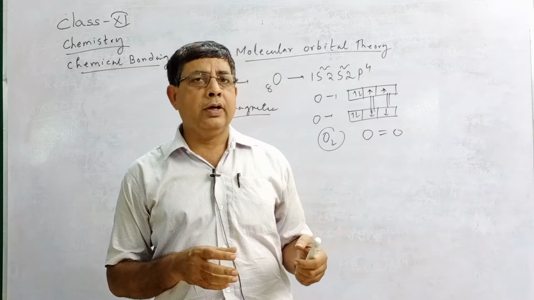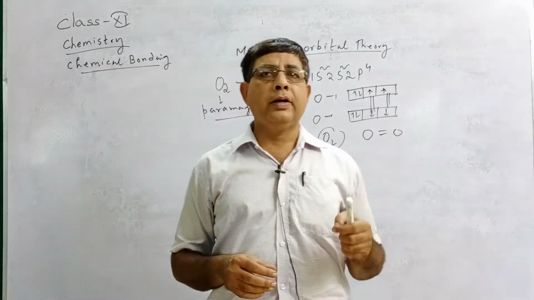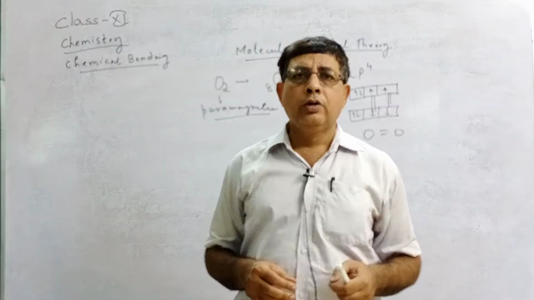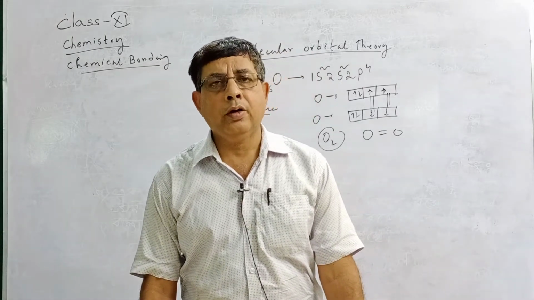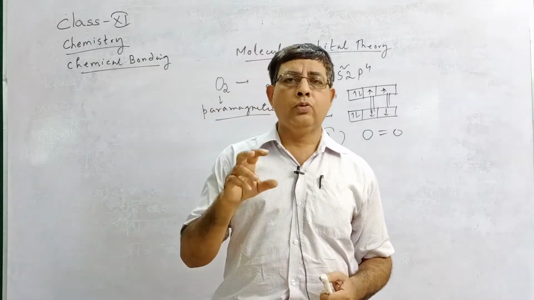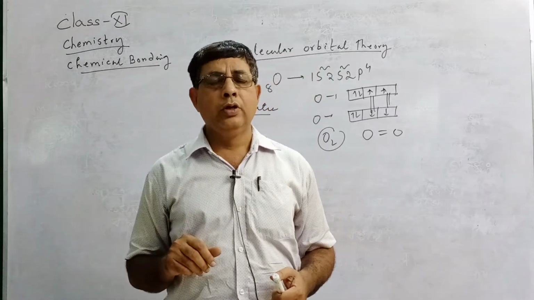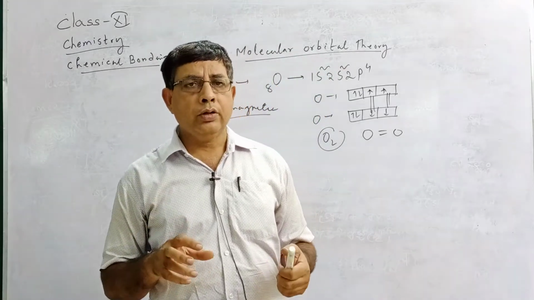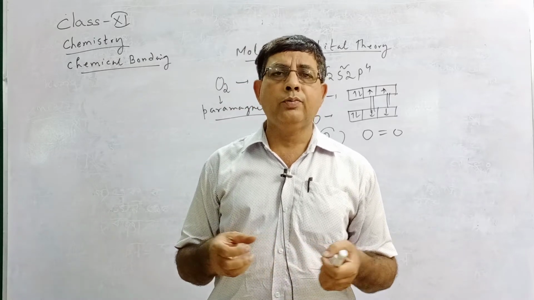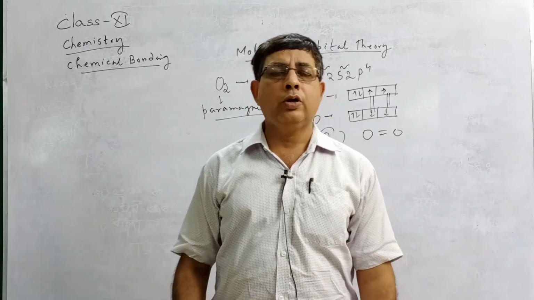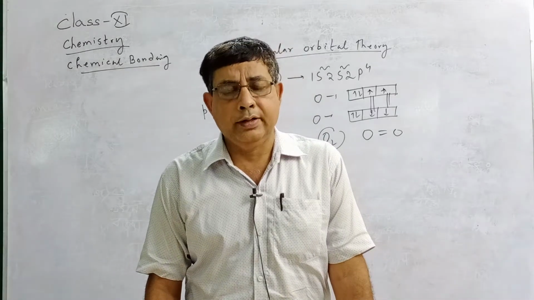In an atomic orbital, electrons are influenced by the nucleus of a single atom. So atomic orbitals are monocentric. But in a molecular orbital, say in a water molecule, there are two hydrogen atoms and one oxygen atom, so there are three nuclei. The electrons in the molecule are influenced by three nuclei. So molecular orbitals are polycentric.